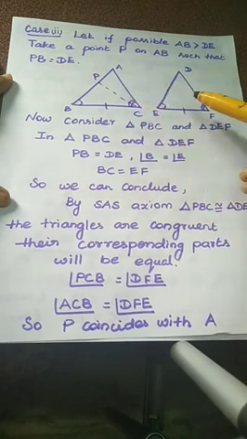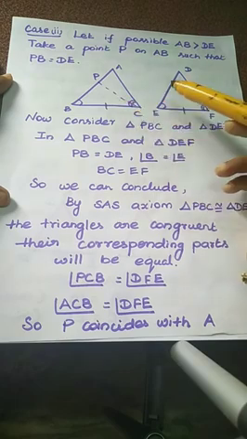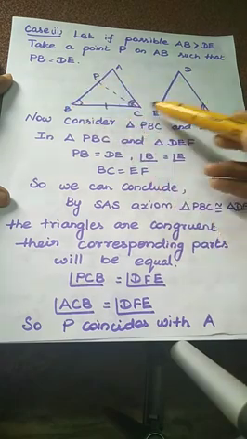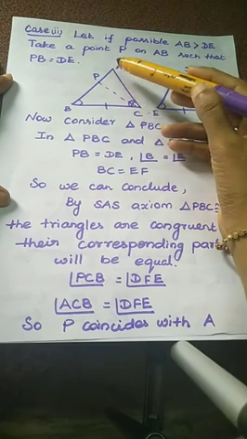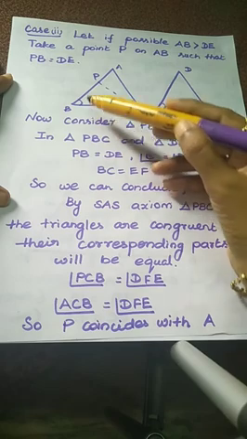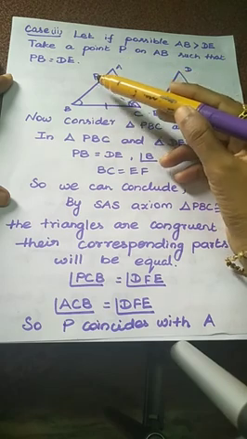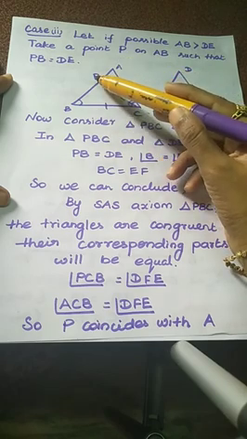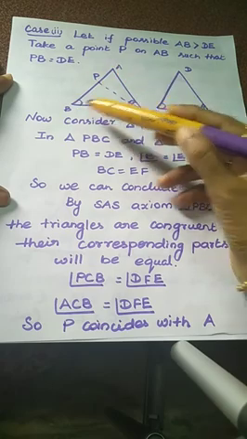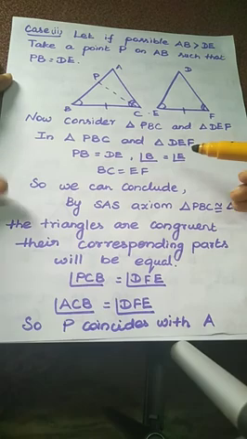These two triangles are congruent, so the corresponding parts will be equal. So angle PCB is equal to angle DFE. The same procedure we follow for angle ACB equal to angle DFE. So the point P coincides with A. So we can easily say triangle ABC is congruent to triangle DEF.